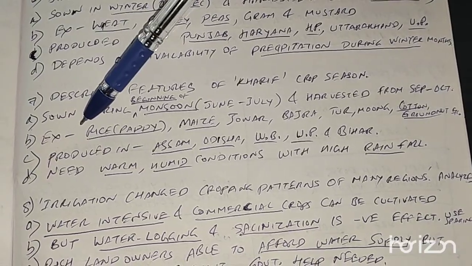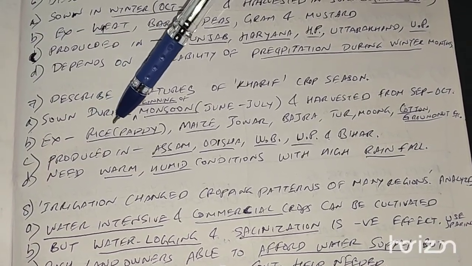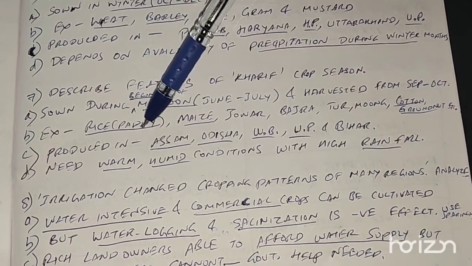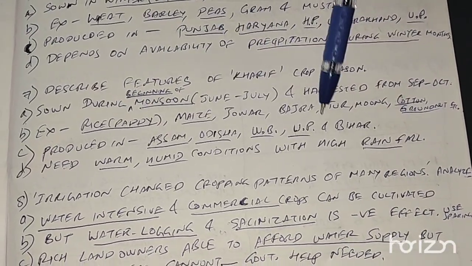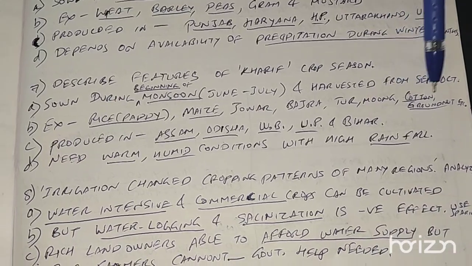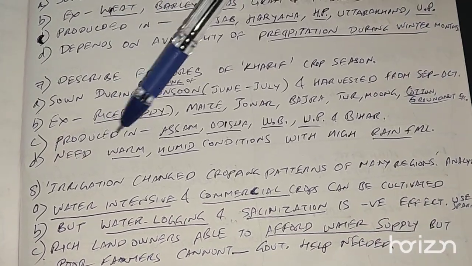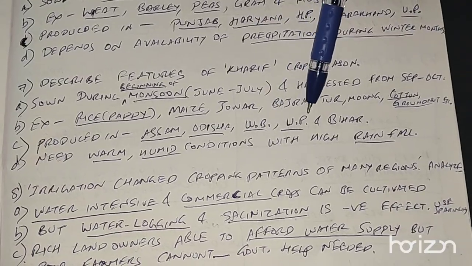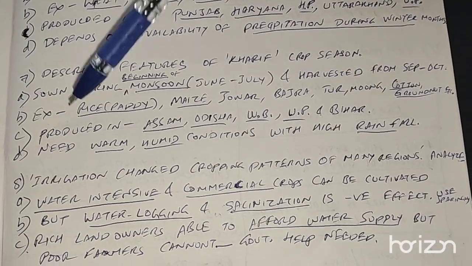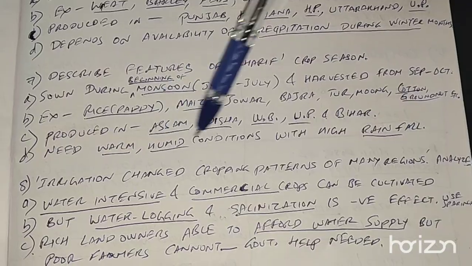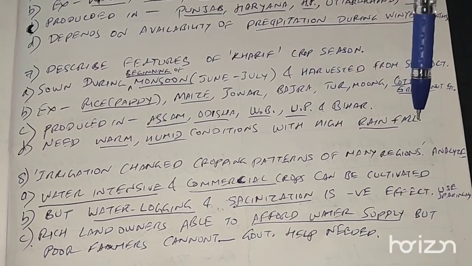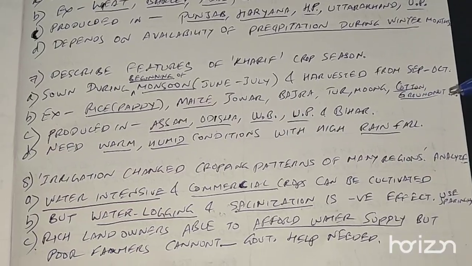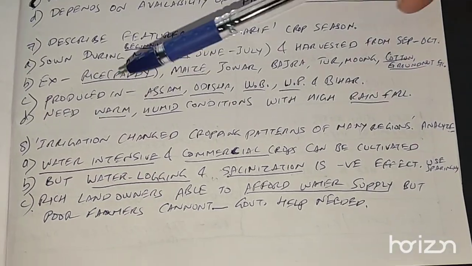The crops which are kharif crops are rice, which is paddy, maize, jowar, bajra, tur dal, moong, cotton, groundnut, etc. Majorly grown in or produced in Assam, Odisha, WB, that is West Bengal, UP, that is Uttar Pradesh, and Bihar. It needs warm, humid conditions with high rainfall. The kharif crops need high rainfall, so they grow in areas which have high rainfall.